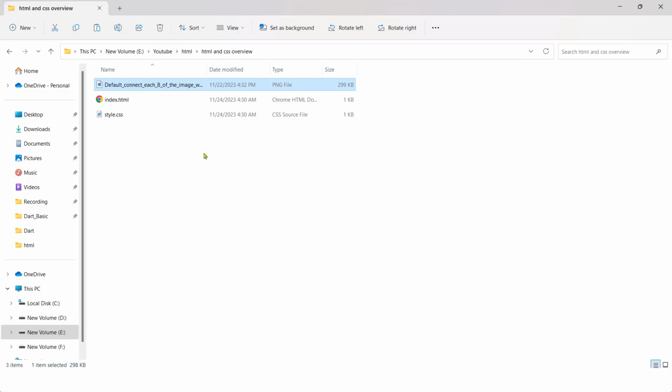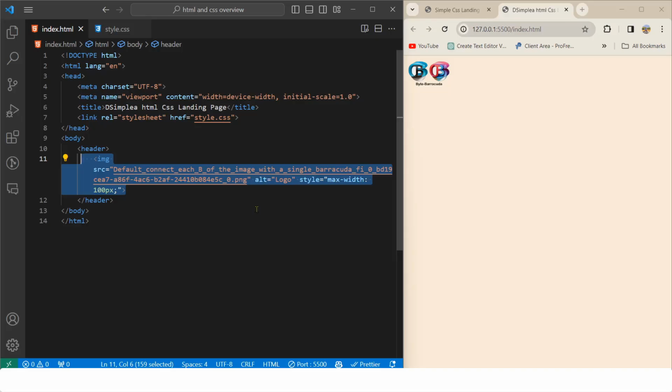You can create an assets folder for images and fonts, and a style or CSS folder for all the CSS files you will have. Since we do not have many images or anything else, we're using this same folder for everything. If we save now, you can see our logo is coming right up.